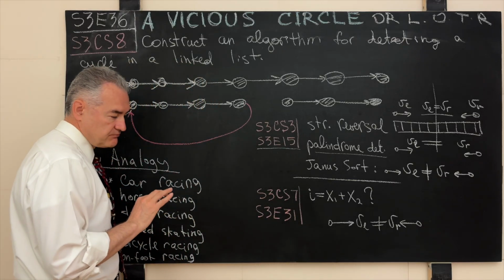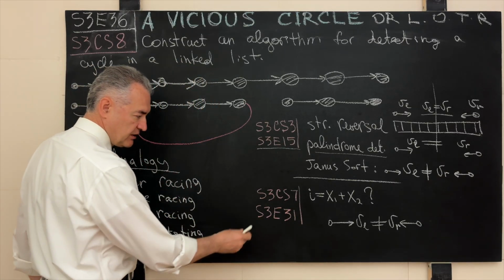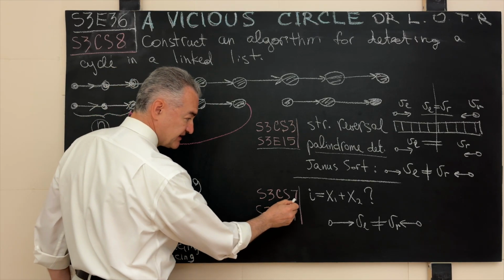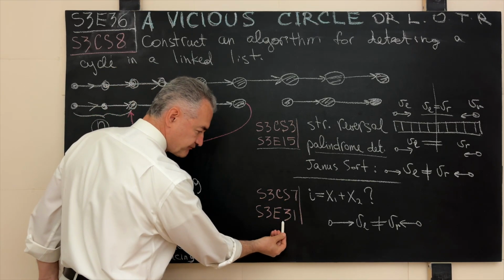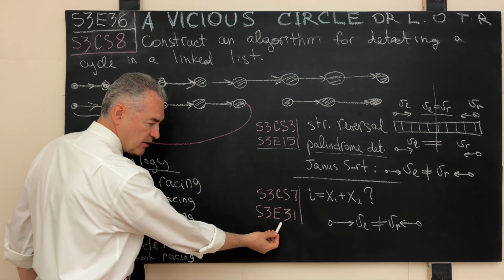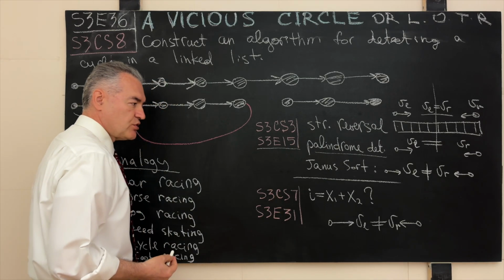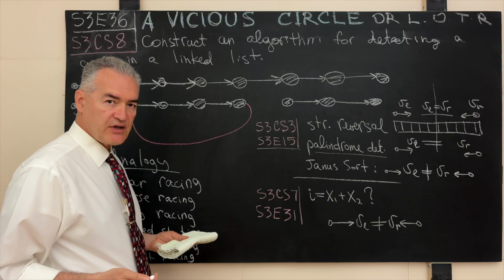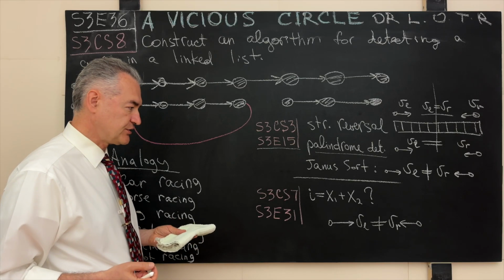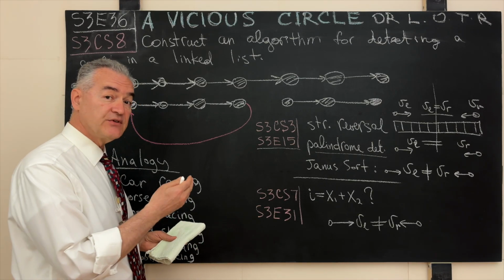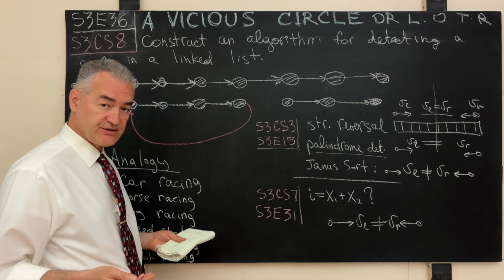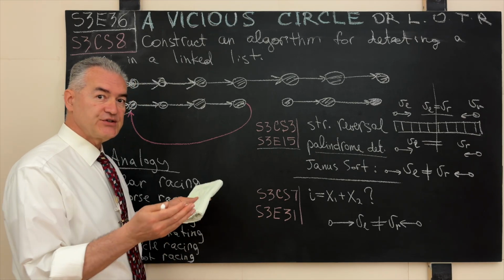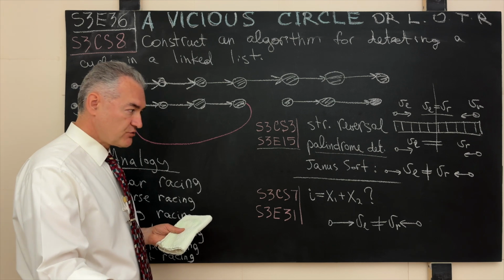Likewise, in a slightly more sophisticated problem, in the computer science problem S3CS7, which we solved in season 3 episode 31, we were asked to construct an algorithm which can detect whether a given input integer can be represented as a sum of two integers in an already sorted array.